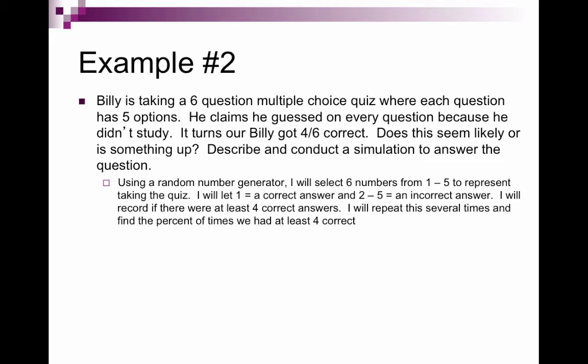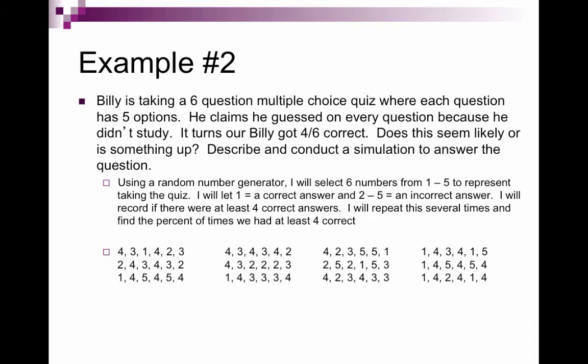So that's going to look like this. Using a random number generator, I will select 6 numbers from 1 to 5 to represent taking the quiz. I'll let 1 equal a correct answer, and then 2 through 5 will be an incorrect answer. I will record if there were at least 4 answers correct. Then I'll repeat this several times, and then find the percentage of times where we had at least 4 correct.